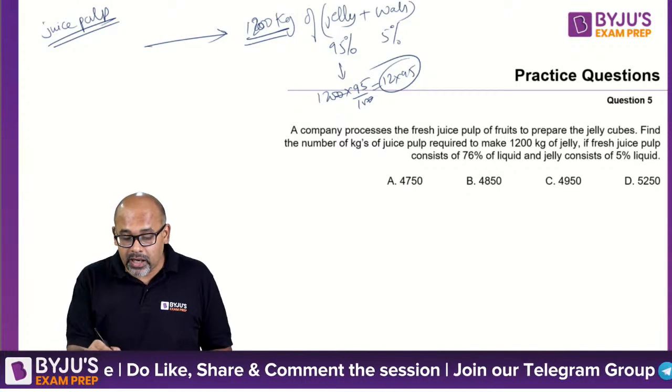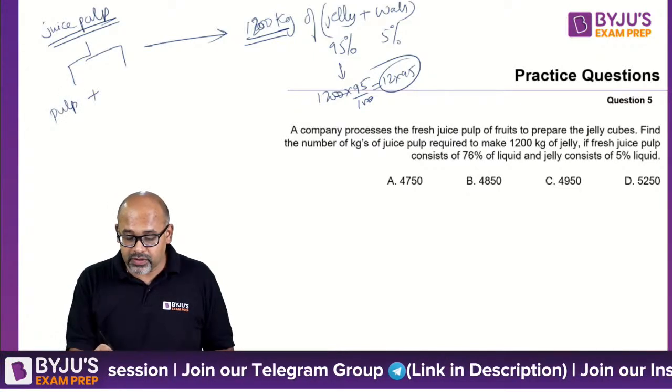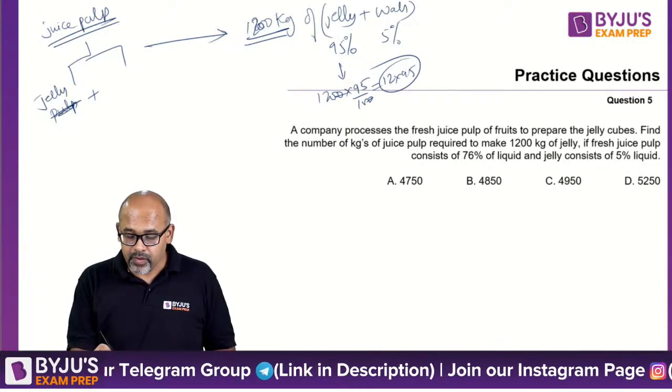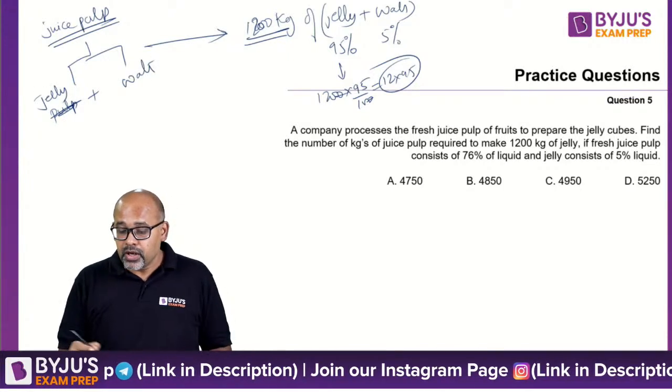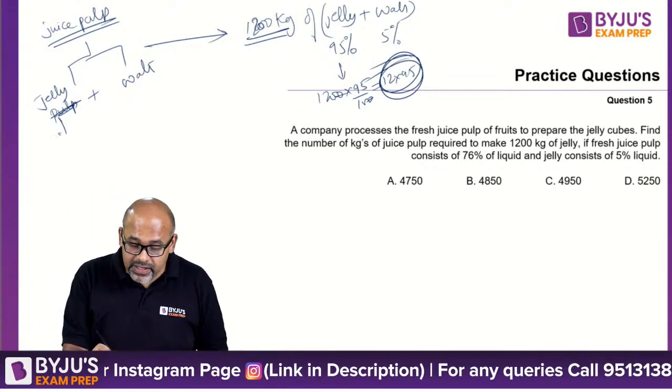Right? Your juice pulp basically has two parts: jelly plus water. So this jelly quantity doesn't change. 12 into 45 is your jelly. So this jelly is 12 into 45.